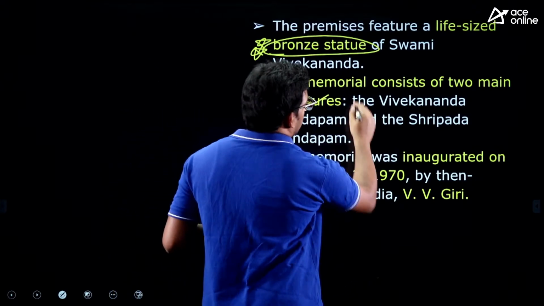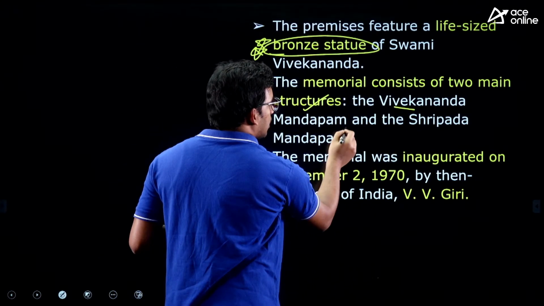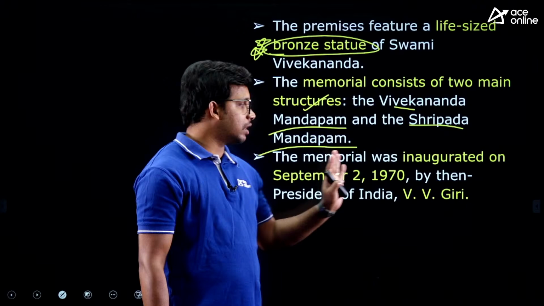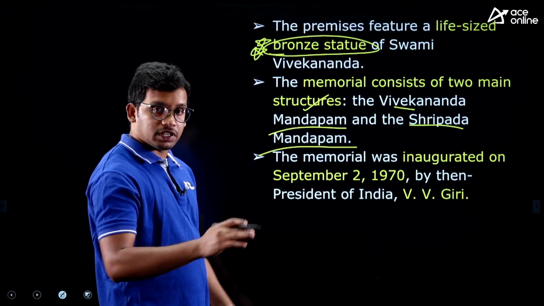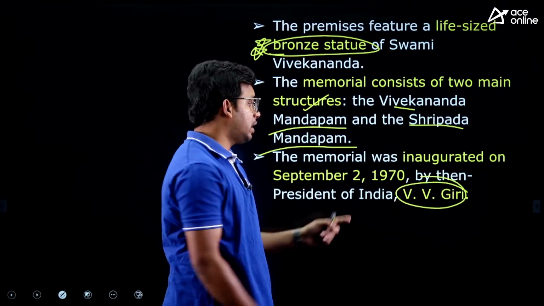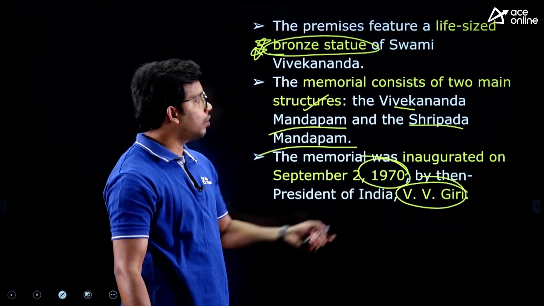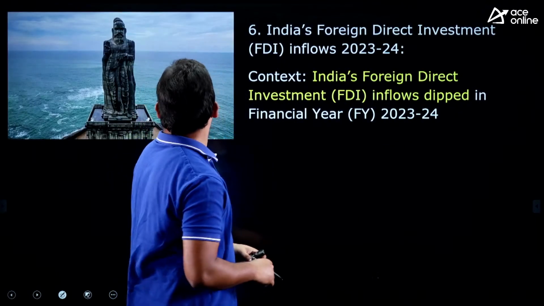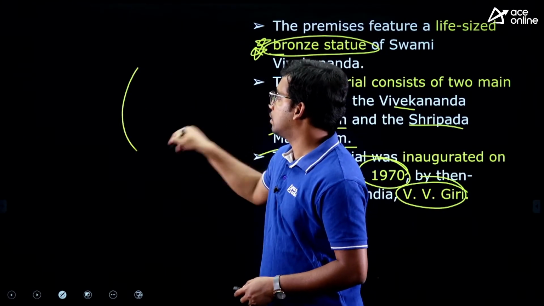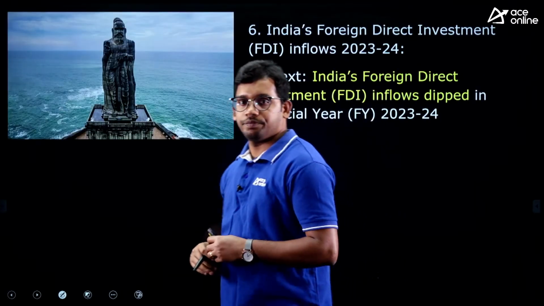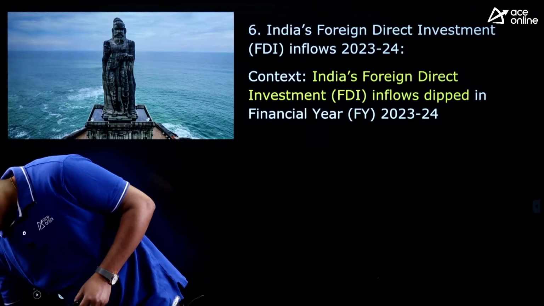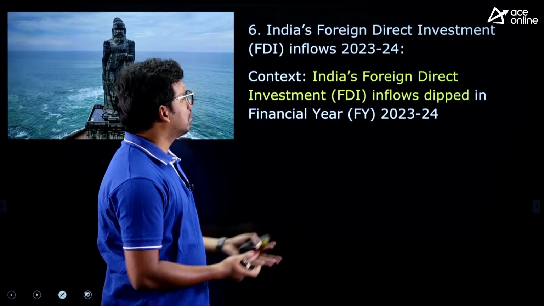This memorial consists of two structures, Vivekananda Mandapam and Sripada Mandapam. Two mandapas are there, right? And this memorial was inaugurated by V.V. Giri, Varahagiri Venkatagiri, our former president, in 1970, right? This is also important, fine. So that is about it. This is the Vivekananda statue which should have been here, right? Any doubts in this? Factual in nature, there is no concept as such.